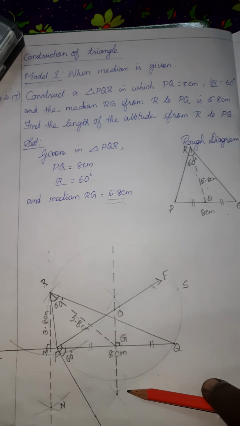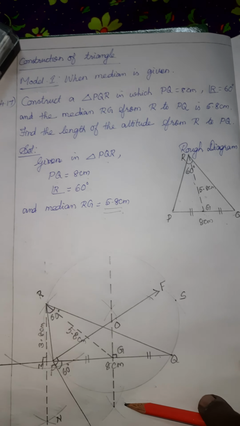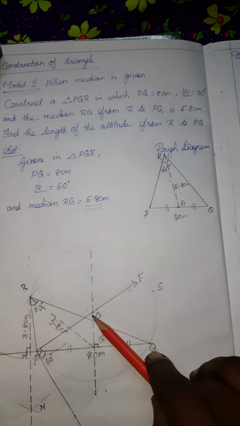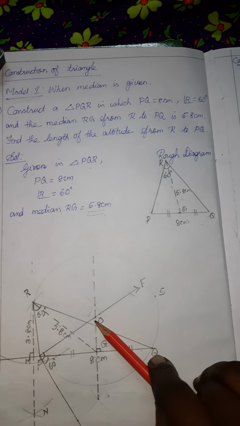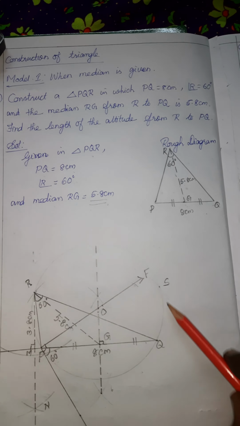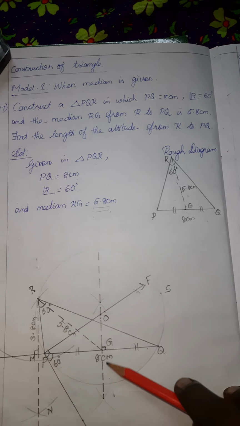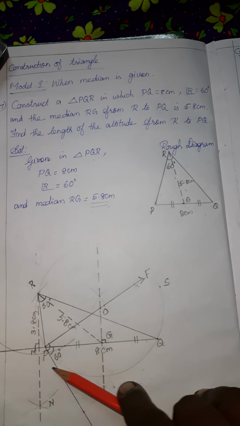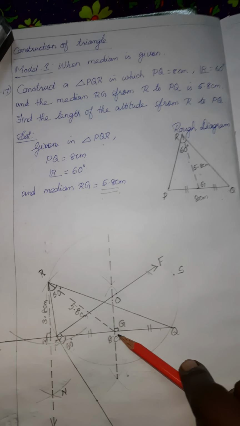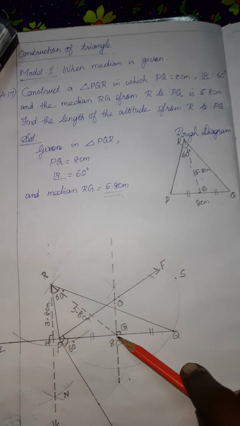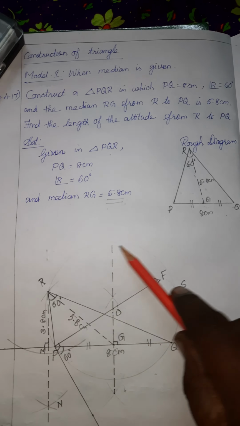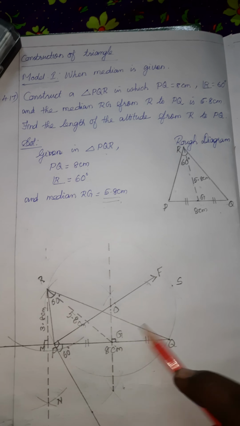Afterwards, draw the perpendicular bisector. The perpendicular bisector and this 90 degree line will intersect at a point O. It is the point we will use for drawing this circle. Also, this perpendicular bisector will intersect the line segment at G. It is the midpoint of the line. That will help to draw the median. These 2 points will help to construct this triangle.